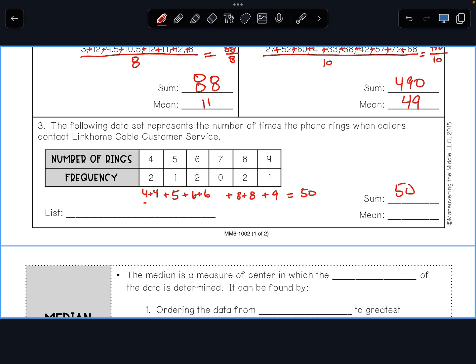That's going to be 50, and I need to divide it by the number of data points. The number of data points is not 1, 2, 3, 4, 5, 6. It's the 10 customers, right? The 1, 2, 3, 4, 5, 6, 7, 8. Oh, not 10 customers, but it looks like 8 customers. I thought it was 10. 8 customers. And so 50 divided by 8 should get us 6.25. So the average number of rings one should expect if you call Link Home Cable customer service is it'll ring maybe 6, maybe 7 times.